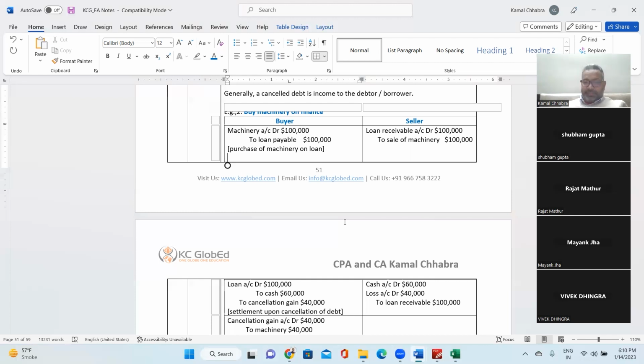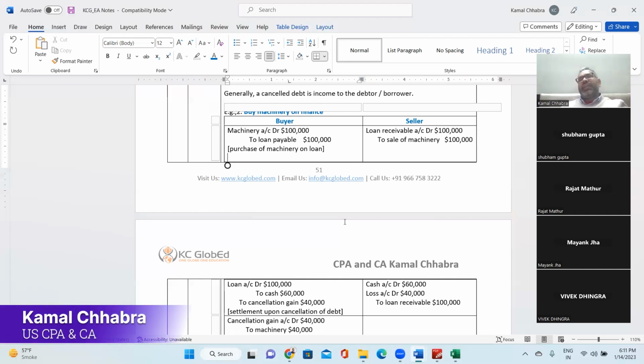But most of the time, practical experience says, when the person does not have money to pay the buyer, how can he or she pay taxes, right? So normally in such a scenario, the base value of the asset is reduced. Because if you consider that as a gain for Sachin, then he needs to pay taxes, but he doesn't have money to pay taxes, right? So it is better to use the reduction in the value of the asset.